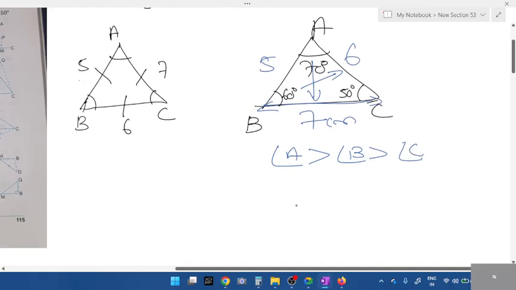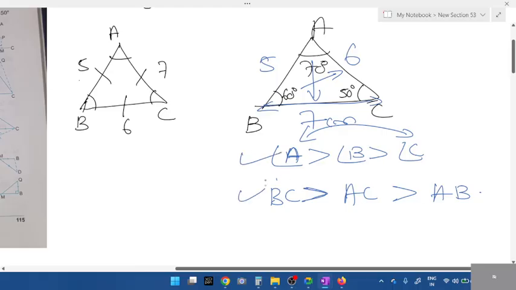So if angle A is greater than angle B, that is greater than angle C, if they give a statement like this, then sides. For angle A, the opposite side is BC, students. Write the other two sides. For B, what are the other two sides left? Opposite to angle B, side AC will be greater. Then for C, AB will be greater. This is the order, students. Whichever angle is greater, that opposite side will be greater. BC is greater than AC is greater than AB. So either the first one or the second one, any one they might give you.